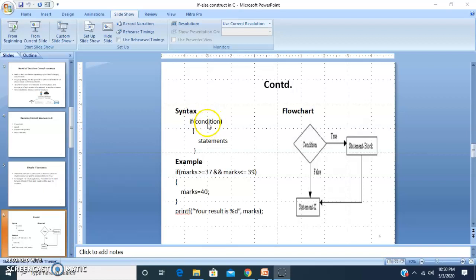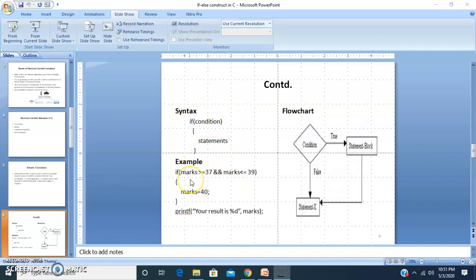If this particular condition is true, then you will jump inside this block. This is called an if block. If the condition is true, you will execute the statements present in this block, and then you will go for the next statement. If this condition is false, that means you check this condition and it has not been satisfied or is not true, then you will not jump inside this block. You will directly come to the next statement.